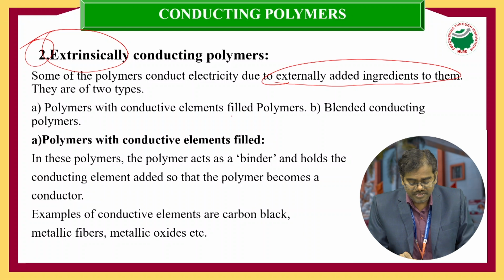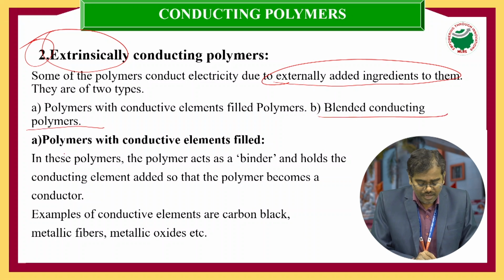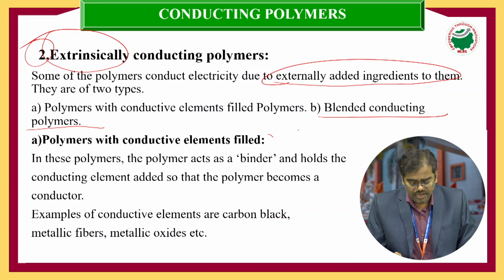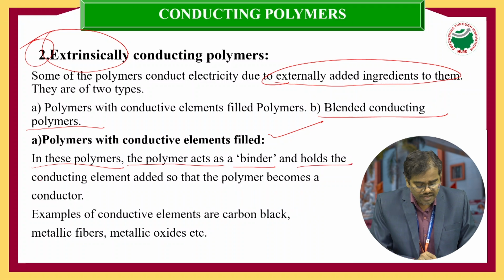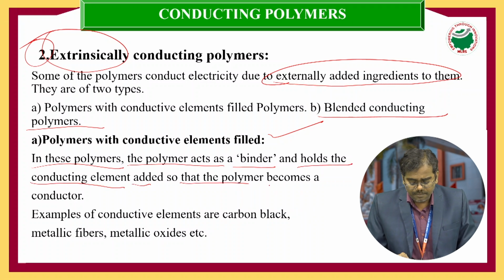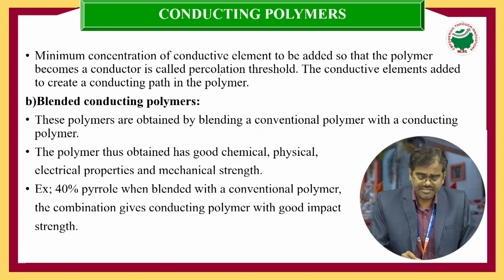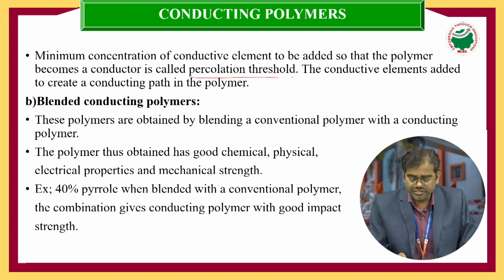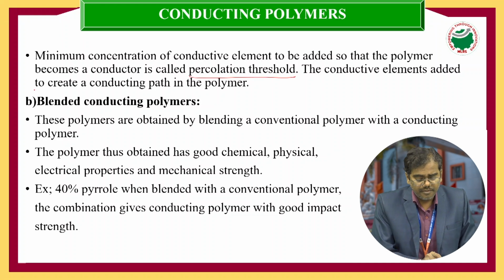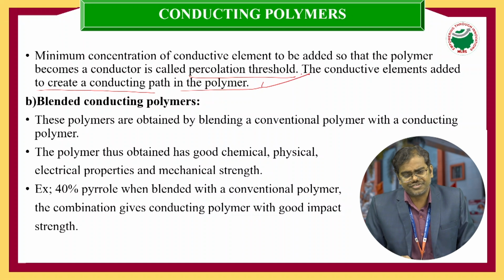Therefore, these are polymers filled with conductive elements, the filled polymers. In these polymers, the polymer acts as a binder which holds the conducting elements added, so that the polymer becomes conductive. Examples of conducting elements are carbon black, metallic fibers and metallic oxides. A minimum concentration of conductive elements must be added so that the polymer becomes a conductor, and it is called the percolation threshold. The conductive elements are added to create a conducting path in the polymer.